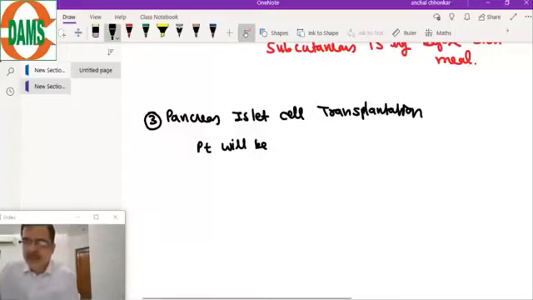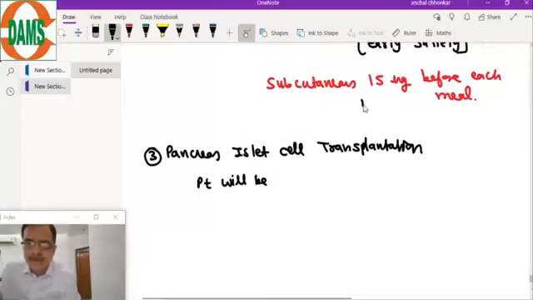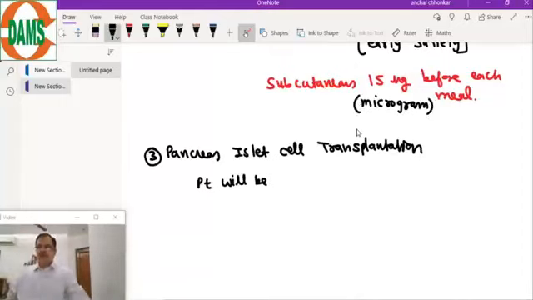This is the 15 microgram dose. Dose is in micrograms. It is the starting dose, subcutaneously before each meal. Before each meal.